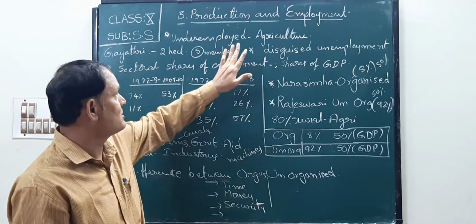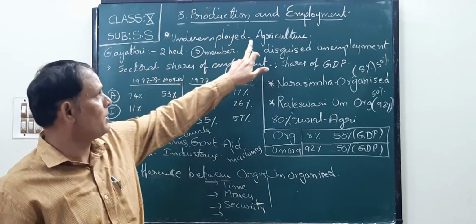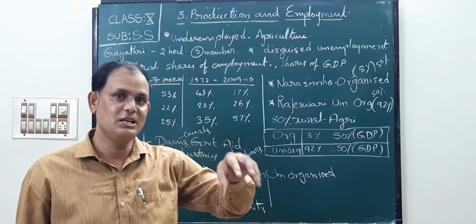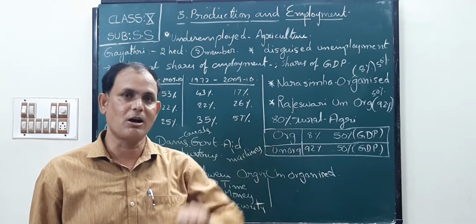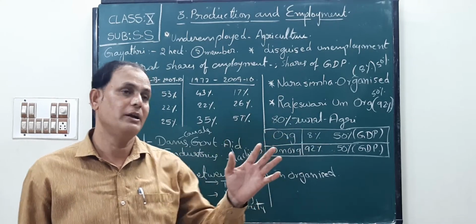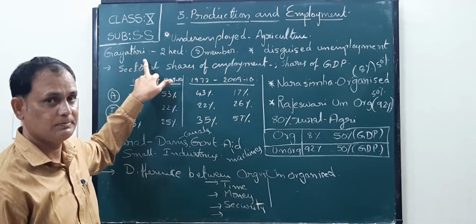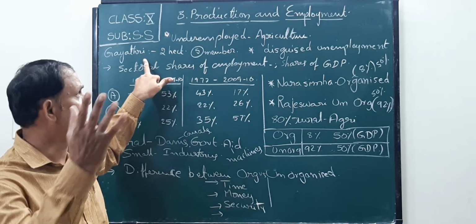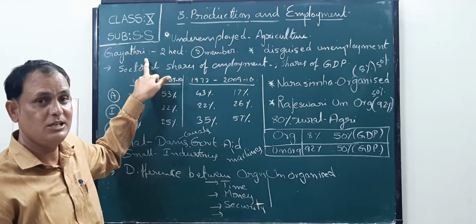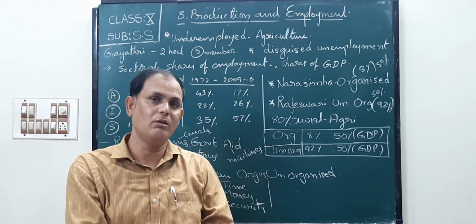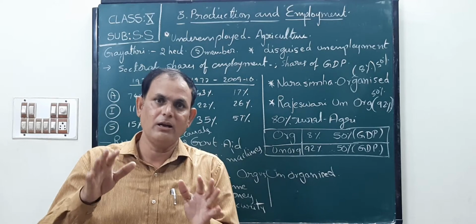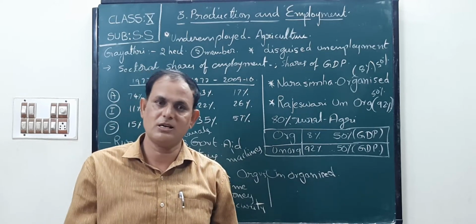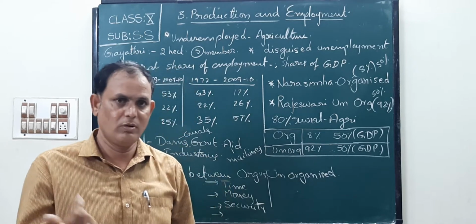So for example here, underemployed. We can see underemployment in the agriculture sector. So what is underemployment? For example, Gayatri. If I say this example, you can understand. Gayatri is one of the farmers in a small village. She has a small piece of land, that means 2 hectares or 4 acres.